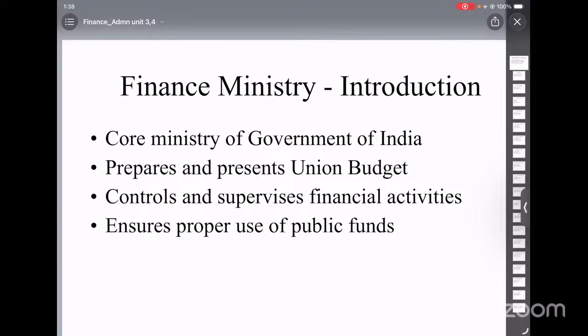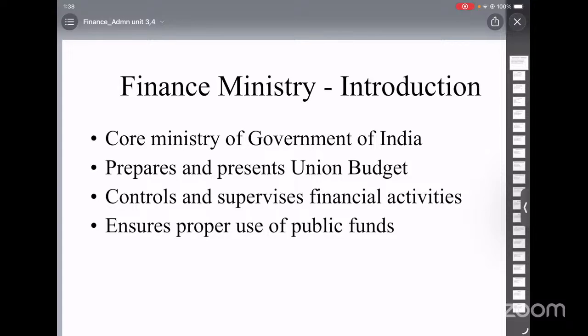Whatever departments they are getting these forms from, the budget division is basically sending the circulars to various departments. So these department people will prepare the estimates and then send them to the heads of the departments for review.